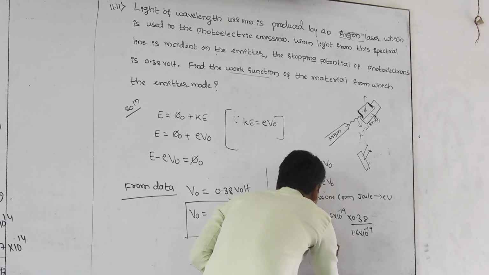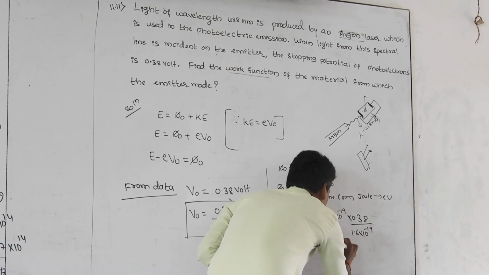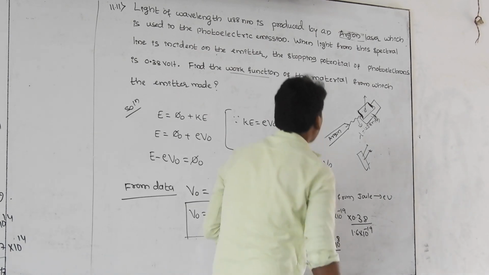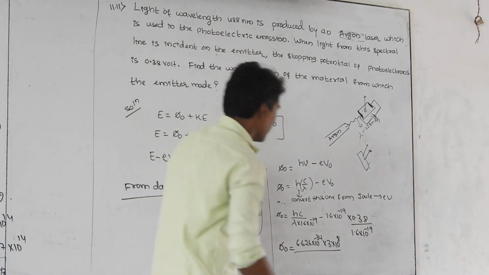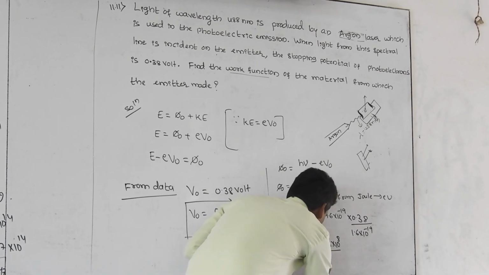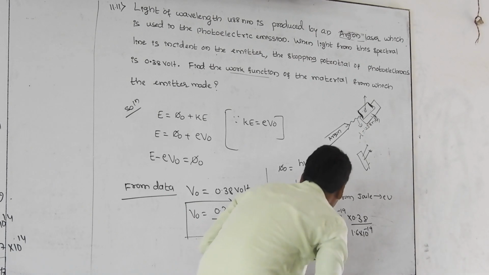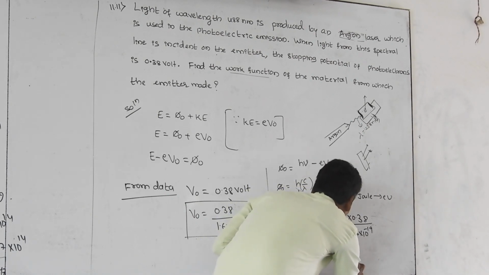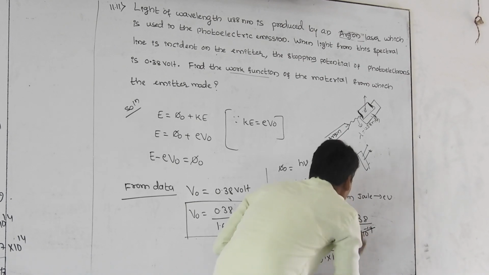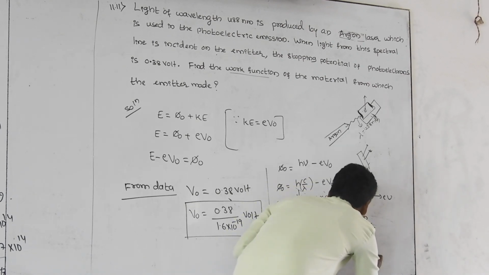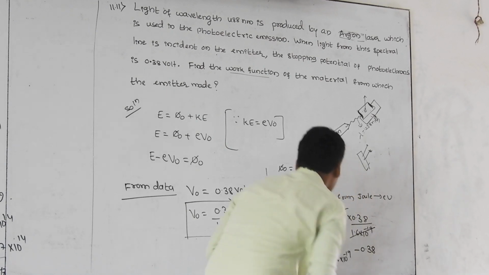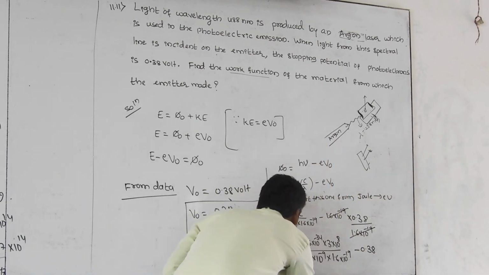That is 6.626 into 10 to the power minus 34 into the C value 3 into 10 to the power 8 divided by the lambda value they have given, that is 488 nanometer, 488 into 10 to the power minus 9 into 1.6 into 10 to the power of minus 19, and these get cancelled, minus 0.38, and find out the value.